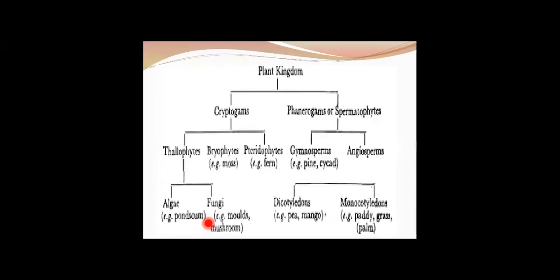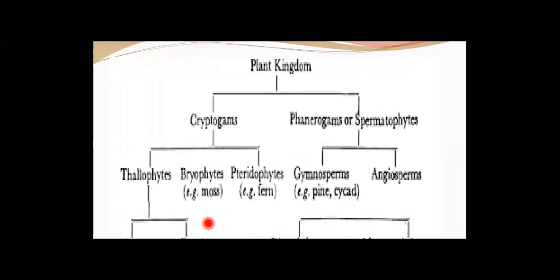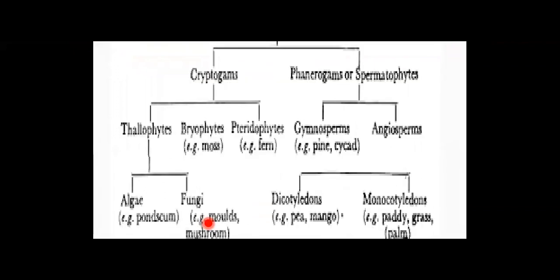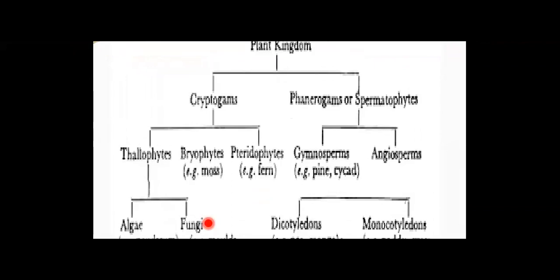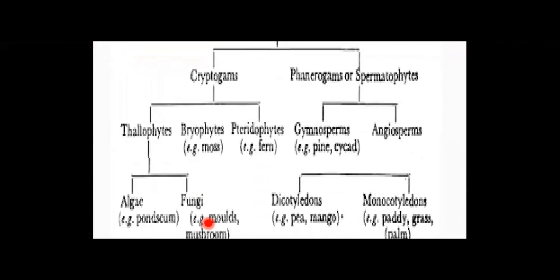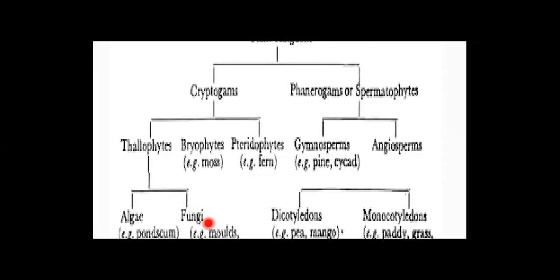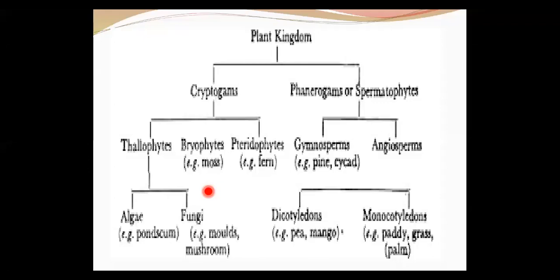So now, quickly moving ahead, if you just recall the chapter plant kingdom that you have studied, children, the kingdom Plantae is divided into different groups. Basically, the plant kingdom is divided into two major groups, that is cryptogams and phanerogams, or spermatophytes, as we say. In cryptogams, we have thallophytes, bryophytes, and pteridophytes. Similarly, in phanerogams, we have gymnosperms and angiosperms.